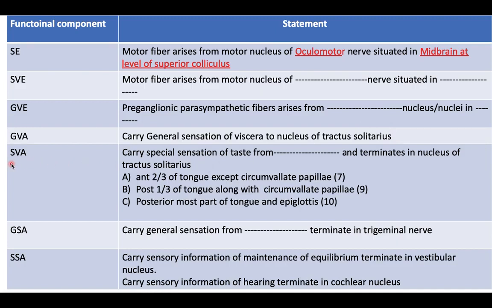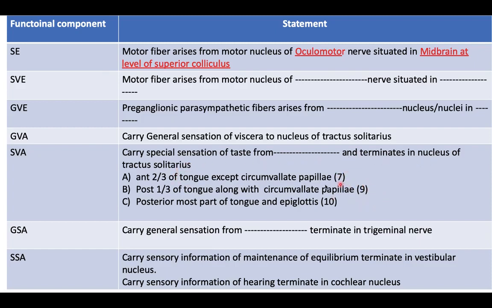Now for the special visceral afferent, which goes to the gustatory nucleus, the cranial-most part of the tractus solitarius, we write: carry the special sensation of taste from the anterior two-thirds of the tongue, except circumvallate papillae, for the seventh cranial nerve, and terminate in the nucleus of tractus solitarius.